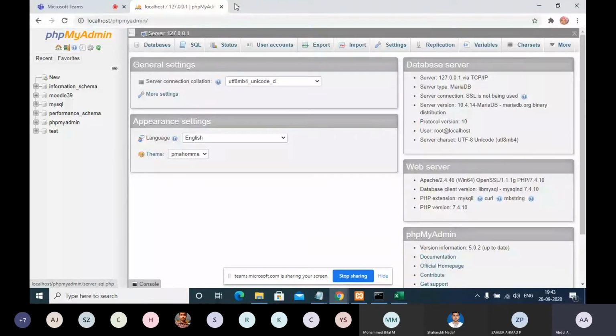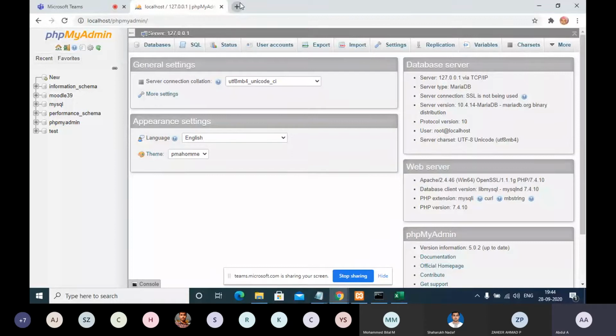Before that, I will tell you about this RDBMS, MySQL. This MySQL RDBMS can be installed in Windows or Linux. Already on day 0, I clearly explained everything.